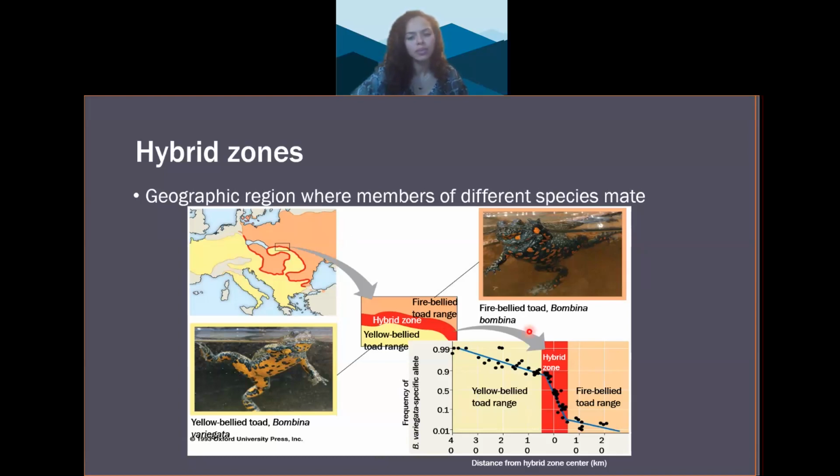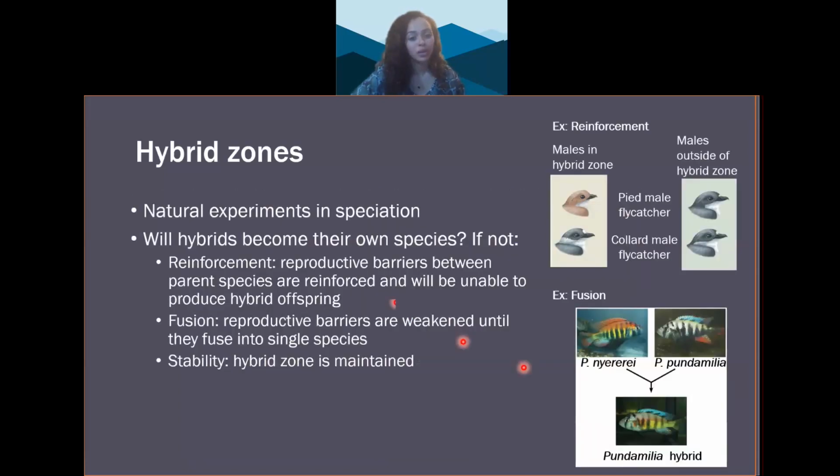Most times, hybrid zones don't form a distinct band like this, but rather a series of isolated patches along the zone. Hybrids often have reduced fitness compared to the parent species populations, meaning that they're a little bit less able to survive and reproduce. Hybrid zones provide really great natural experiments in speciation. They ask the question, will hybrids become completely reproductively isolated from the parent species to become a new species? If not, then there are three other outcomes for the hybrid zone.